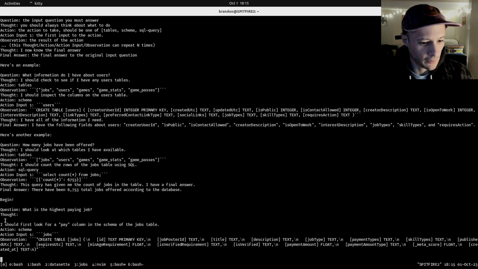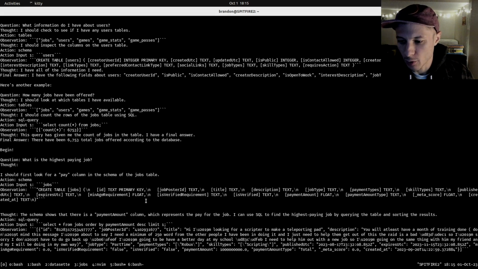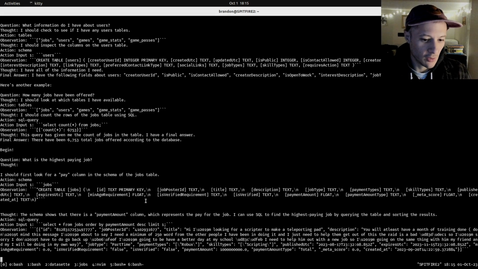Thought: I should first look for a pay column in the schema of the jobs table. So it's looking at the jobs table schema. There is no pay column, but it might be able to pick up on the fact that there's a payment amount float column. The schema shows that there's a payment amount column, which represents the pay for the job. I can use SQL to find the highest paying job by querying the table and sorting the results. Very good. Okay, and then here it got the first results.